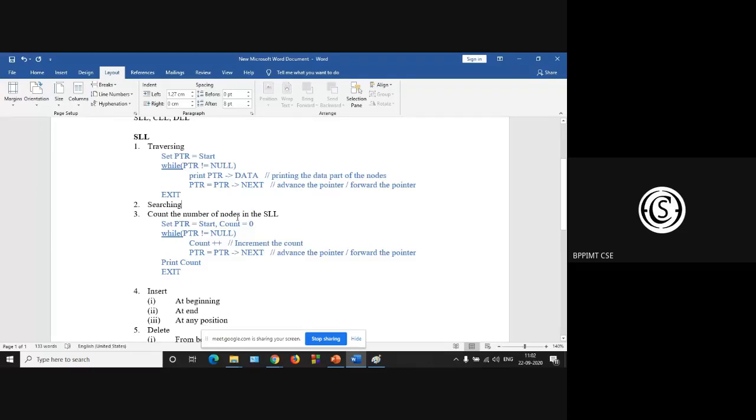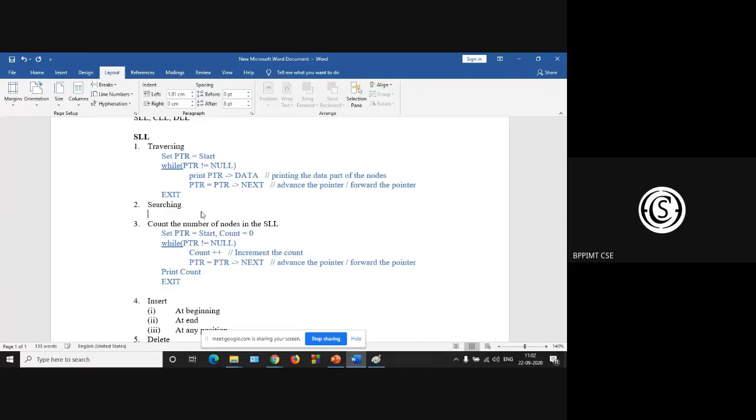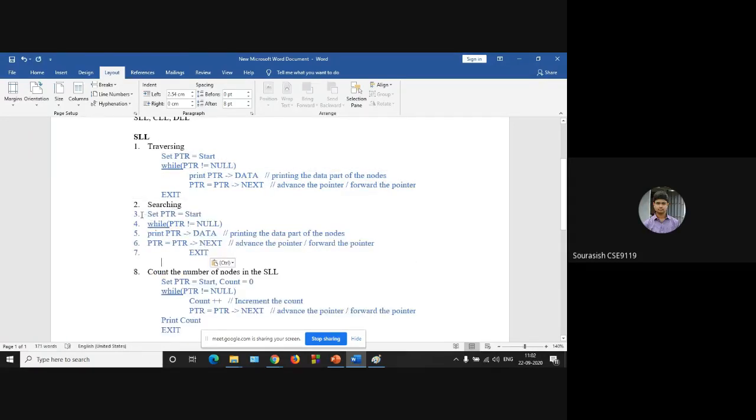Next, how to search a particular value? Do you have any idea how to search a particular value? So same algorithm, just we will be comparing it with a particular value. That's it. First set the pointer as the start node. Next, while your pointer is not null.